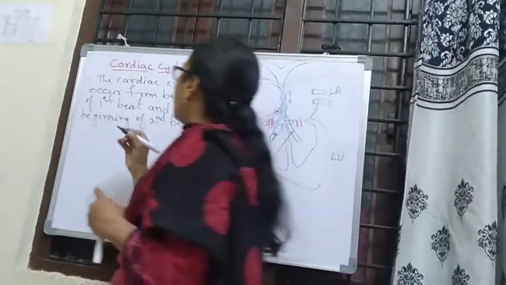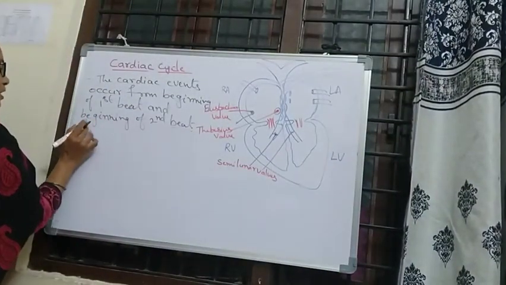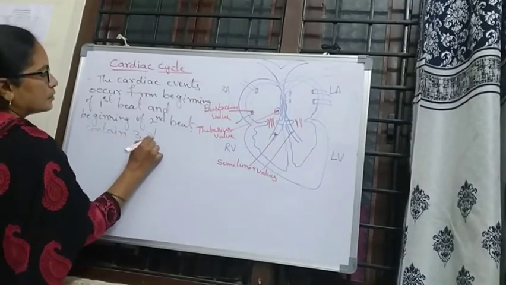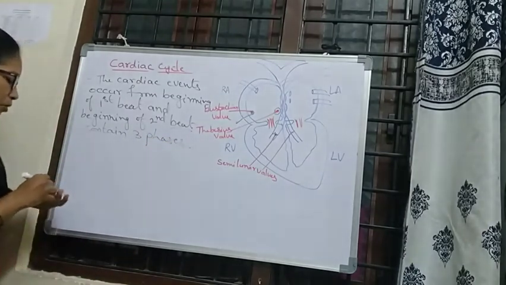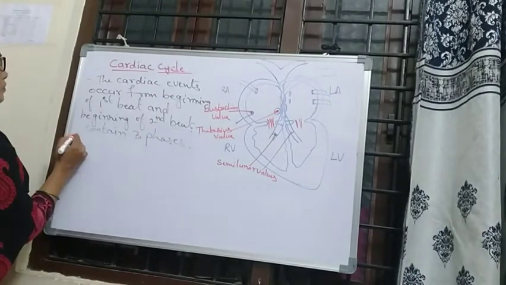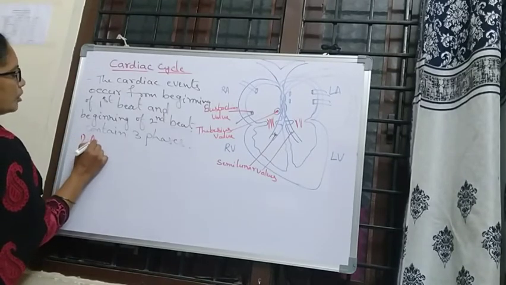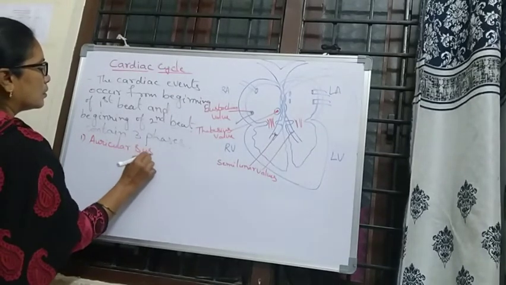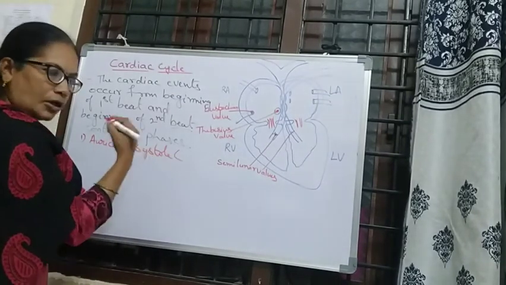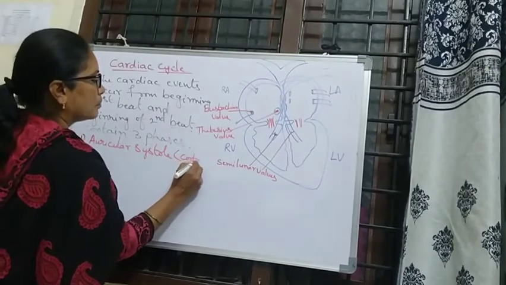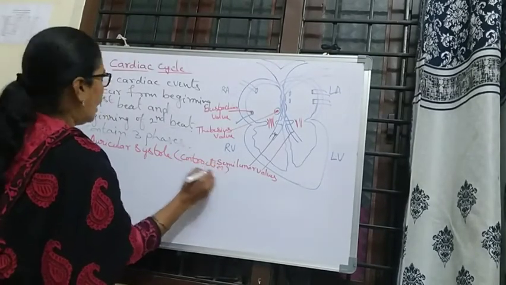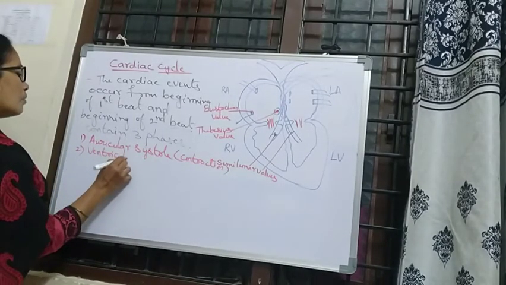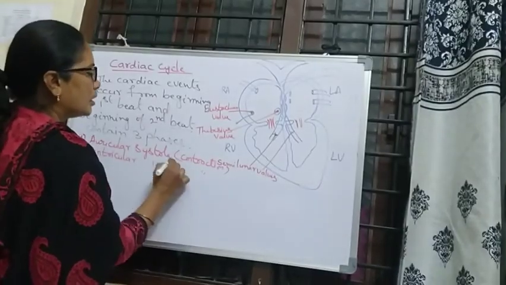The cardiac cycle contains three phases. What are they? Auricular systole, where systole means contraction. Second, ventricular systole, that is also a contraction.